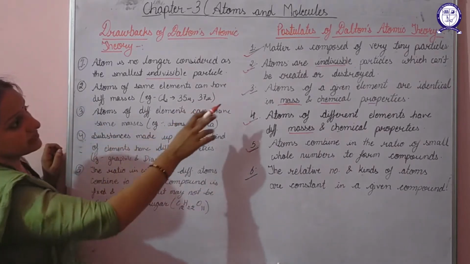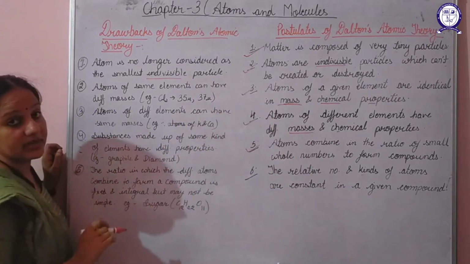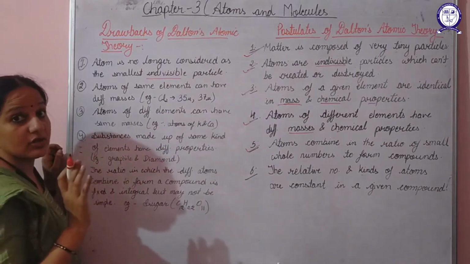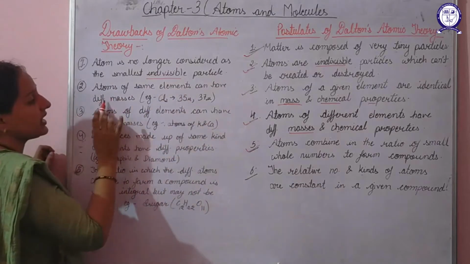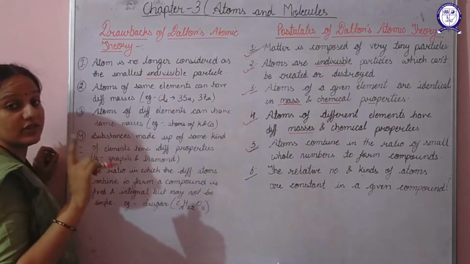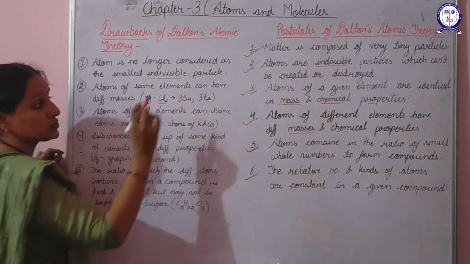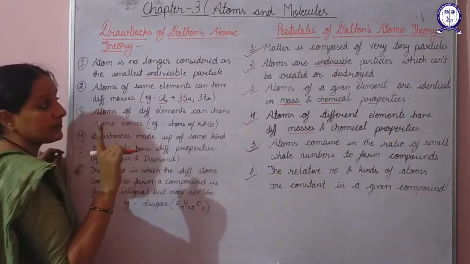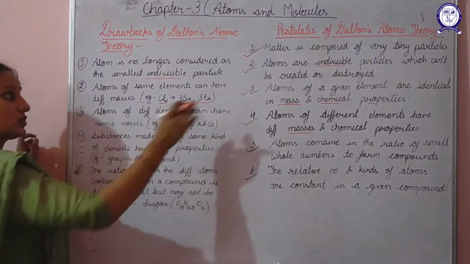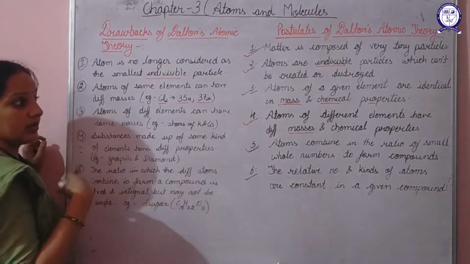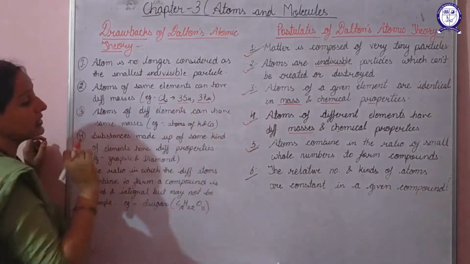Next, that atoms of a given element are identical in mass and chemical properties, but this also proved to be wrong, because atoms of the same element can have different masses, and we call them isotopes. If you talk about the isotopes of chlorine, one has a mass of 35 units and the other has a mass of 37 units. So this postulate also proved to be wrong.